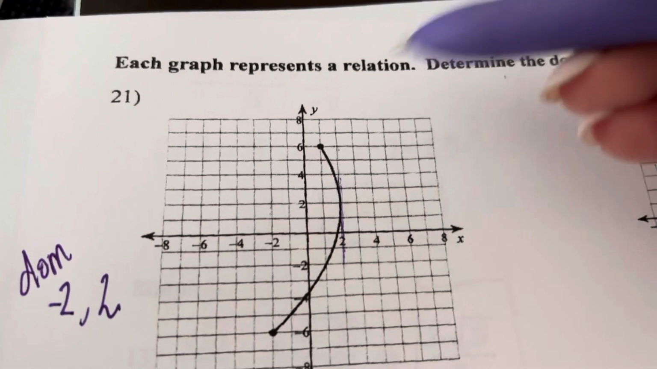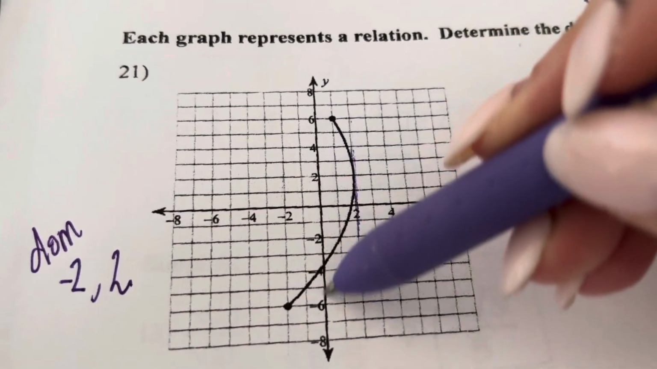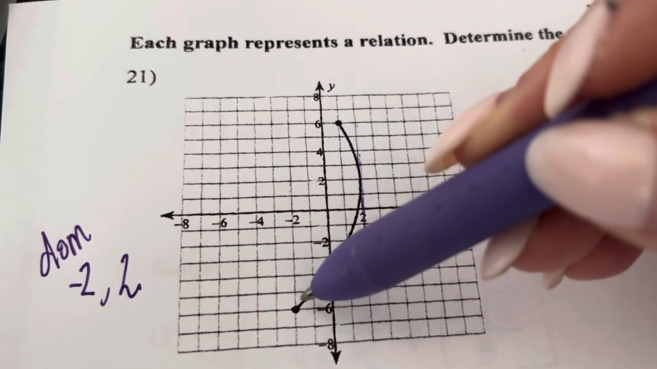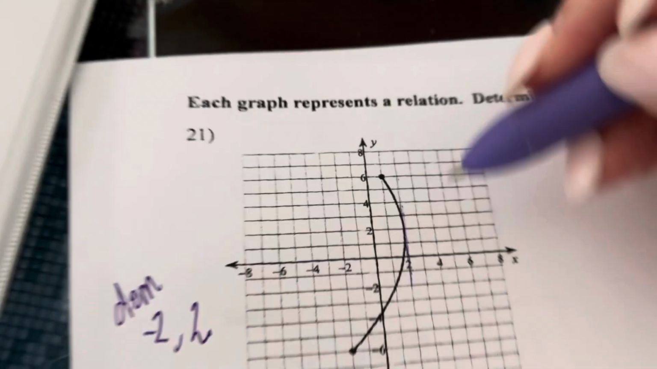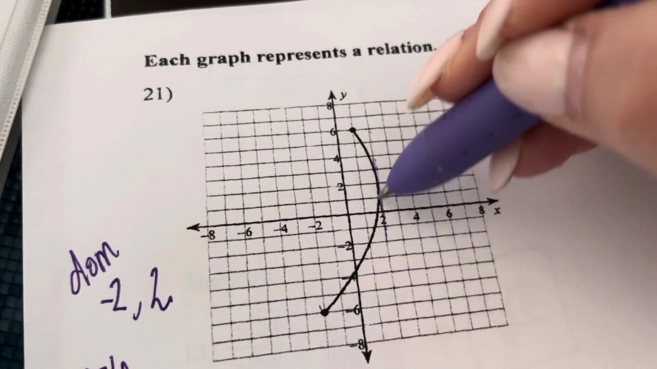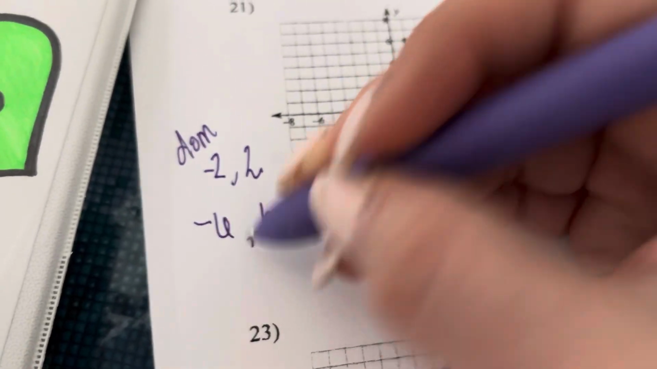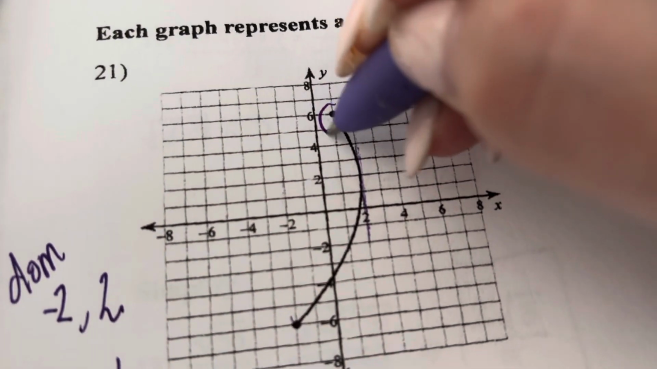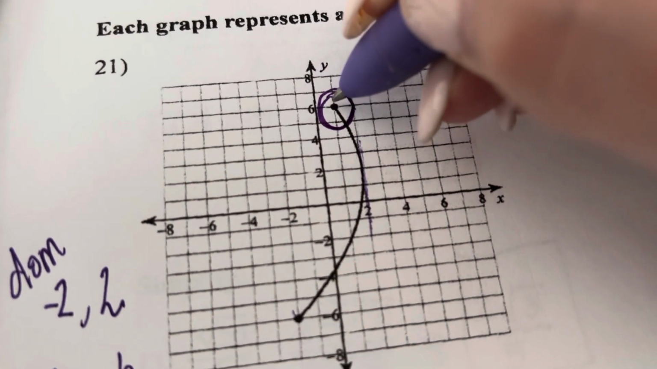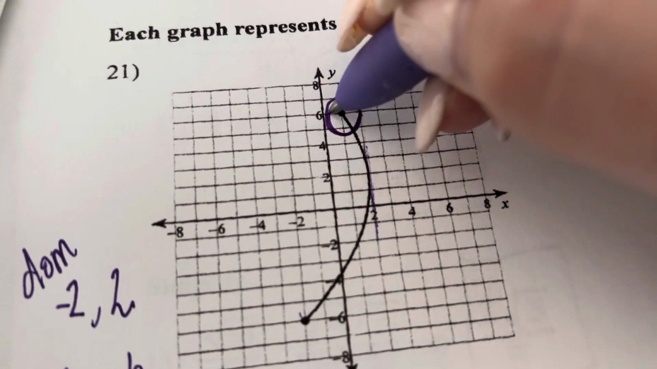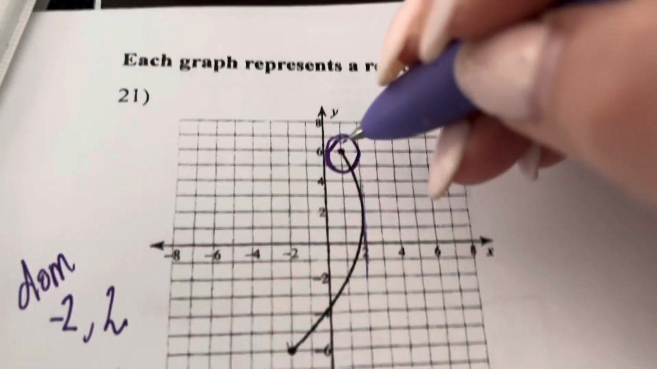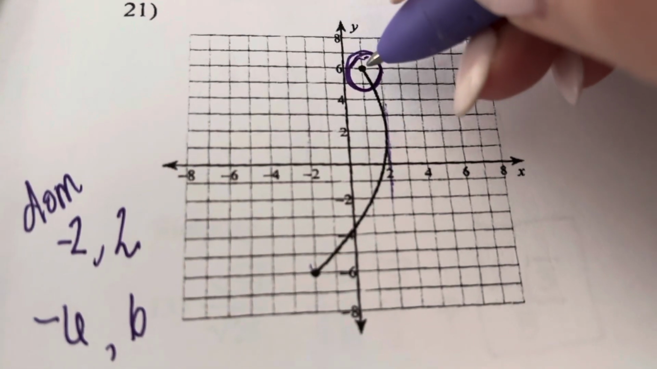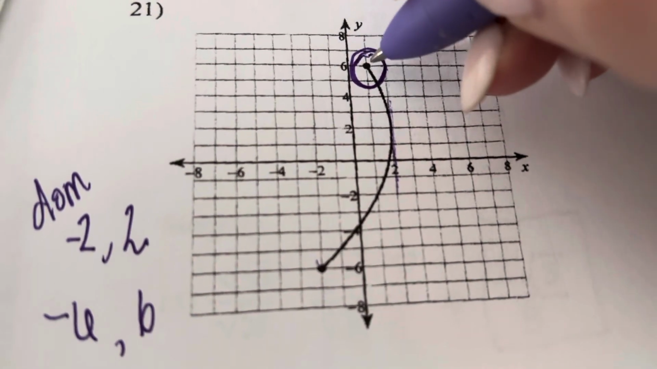If I'm looking at range, I'm looking at this y-axis, and it's starting at -6, and it stops at 6. I know it stops because, do you see how that's a circle? There's no arrow, so it stops.